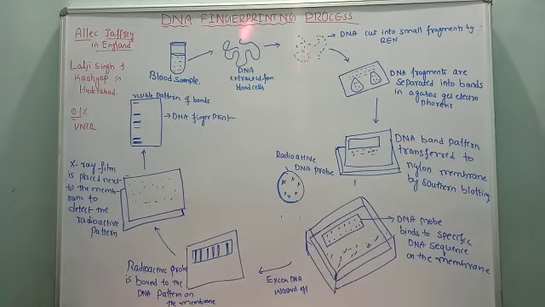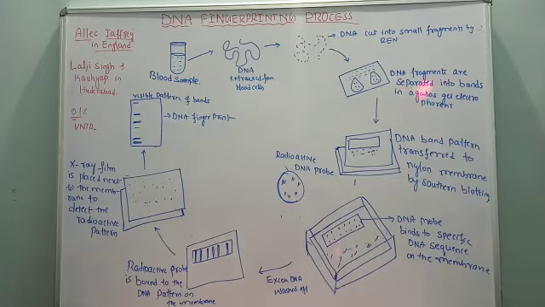Next comes, after isolation, the cutting of the DNA. See here, the dotted line I have shown: the DNA, which is very long and irregular, should be cut into small fragments. How is it cut into small pieces? That is by means of an enzyme called REN. What is REN? Restriction endonuclease enzyme. REN is an enzyme by means of which the isolated, amplified DNA is broken down into small pieces, fragments.